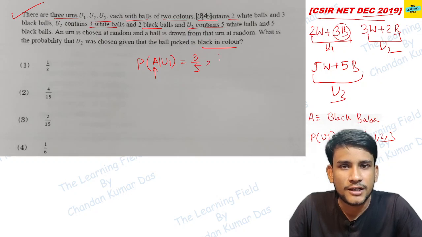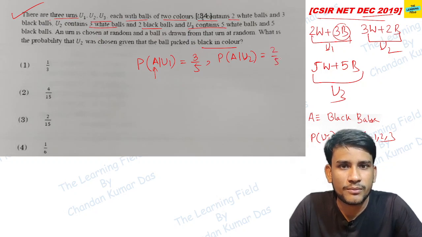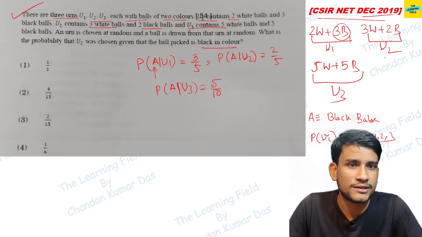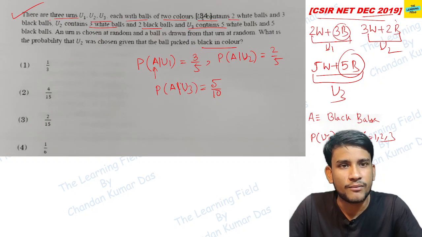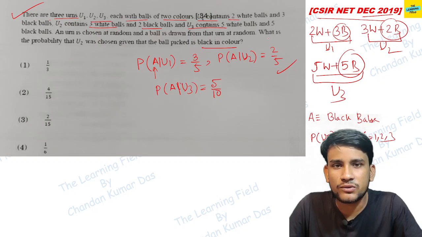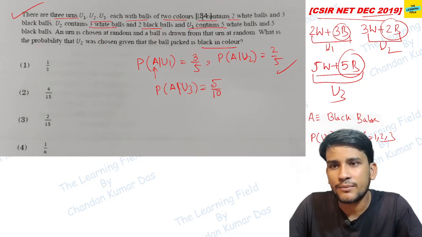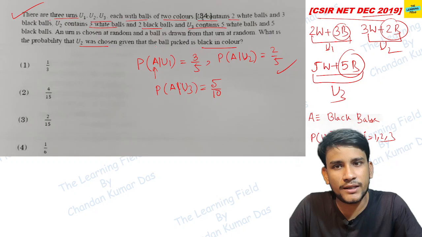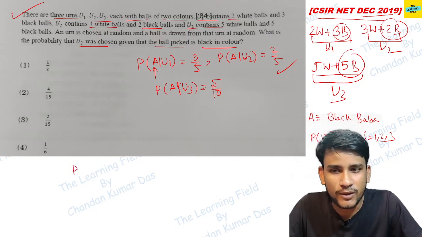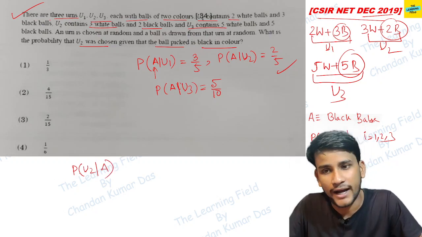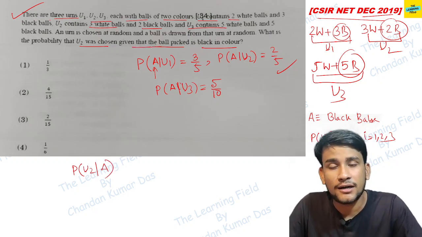Then probability of A given U2 is equal to 2/5, and probability of A given U3 is equal to 5/10, because in urn 3 there are 5 black balls, total balls 10; in urn 2, 2 black balls, total balls 5. Okay, now what is the question? The question is the probability that U2 was chosen given that the ball is black. That means we have to find probability of U2 provided the ball is black.